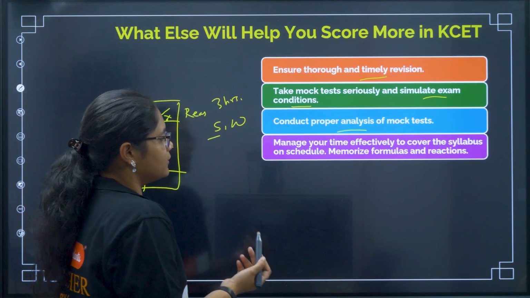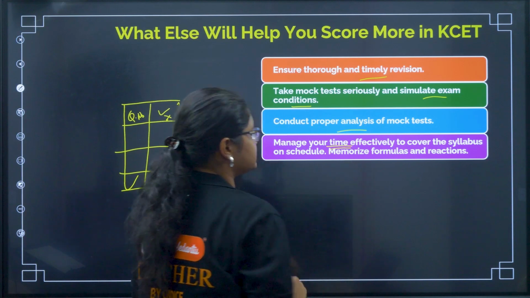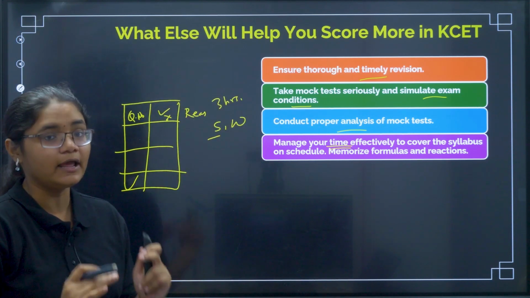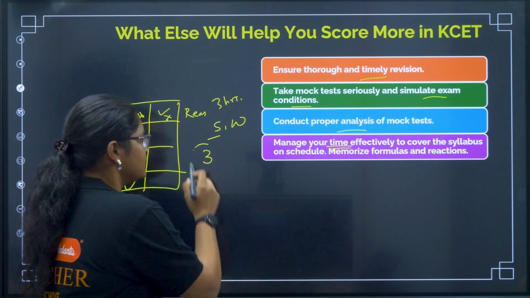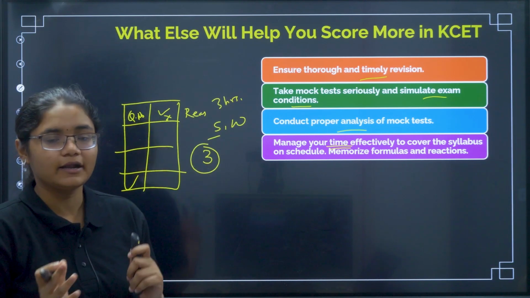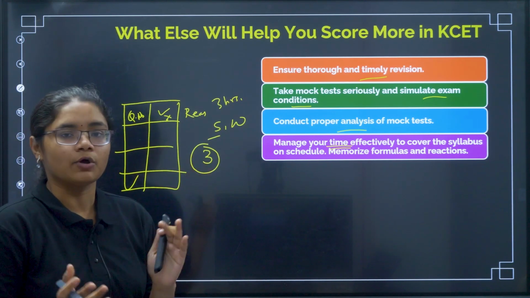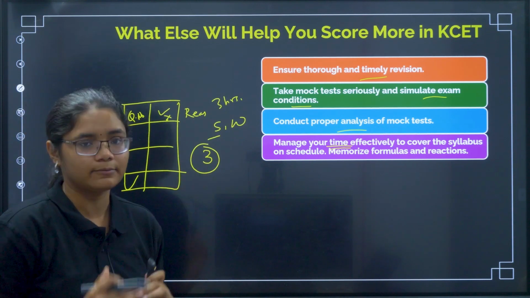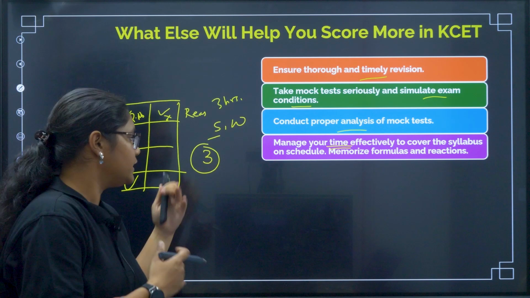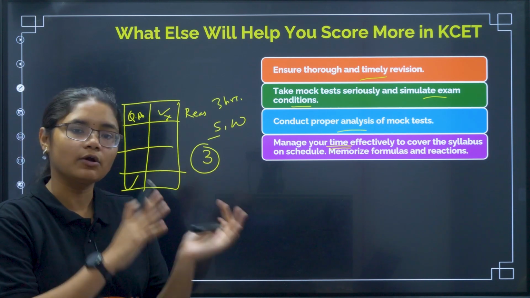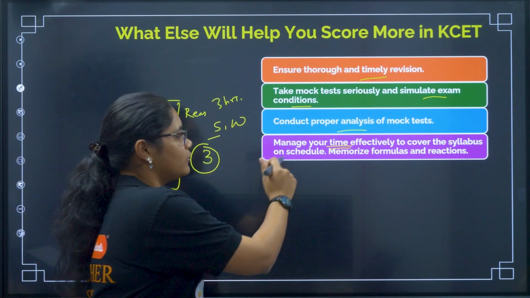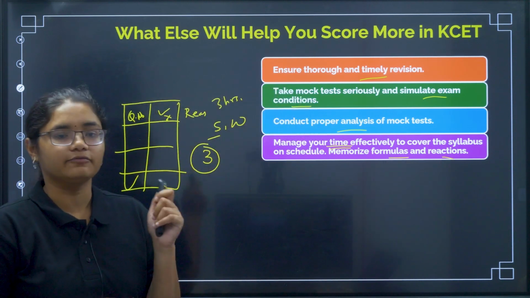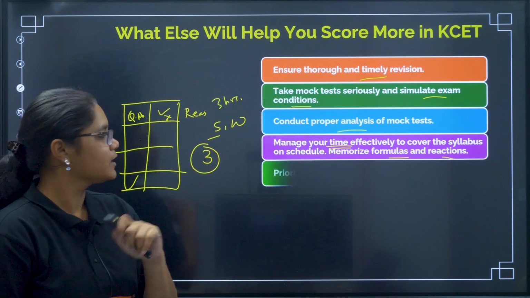Next is, manage your time effectively in the exam. You should know which question needs how much time, and you have 3 subjects, right? So your whole day should be divided according to your strength in the subjects. For example, if you are very strong in chemistry, you can devote less time to that, and if you need more time for physics, you can devote more. Accordingly, divide the time for your exam, and memorize the formulas and reactions. You have to prepare a proper short note for this.